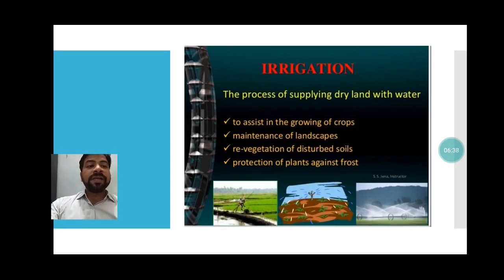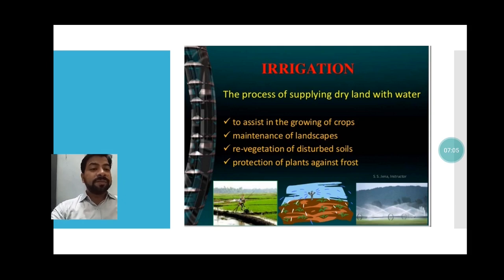Next is the process of irrigation. This is a very important process. The process of supplying dry land with water. Different methods people are applying these days to conserve the water. Drip irrigation is very famous. Canal irrigation is also there. You know about the Indira Gandhi canal, students, Rajasthan, getting the water from the Bhakra Nangal dam. This way canal is helping, sprinkler is helping.